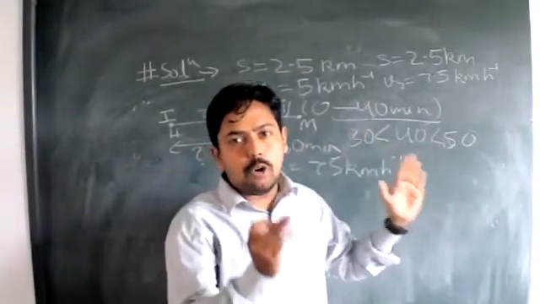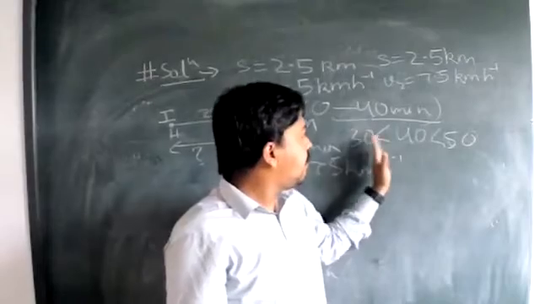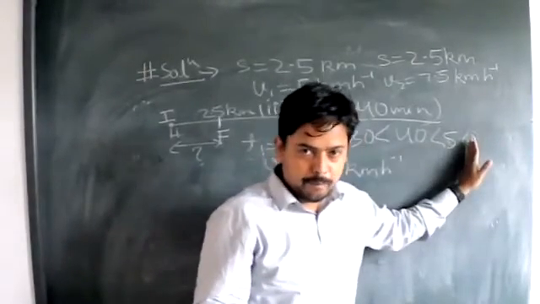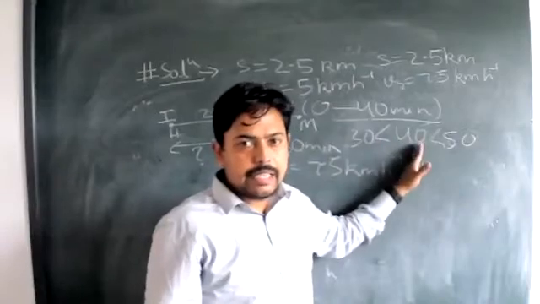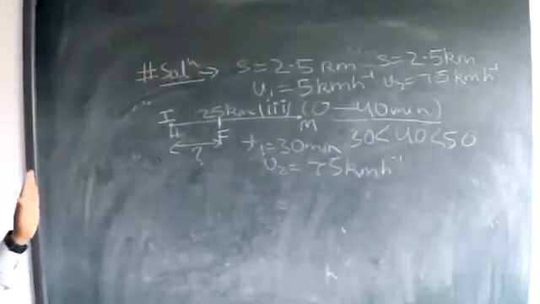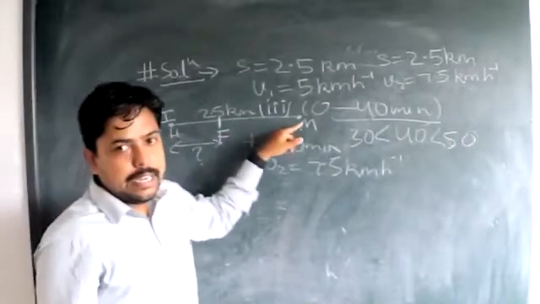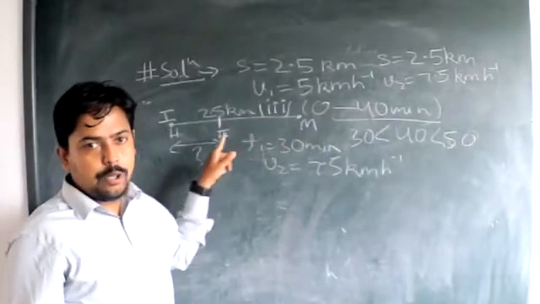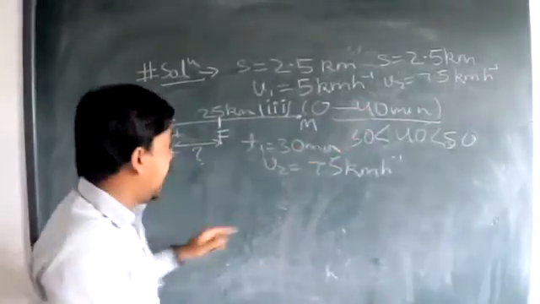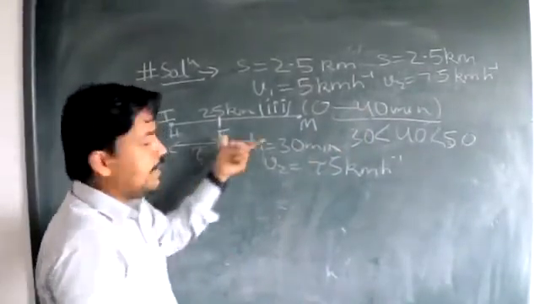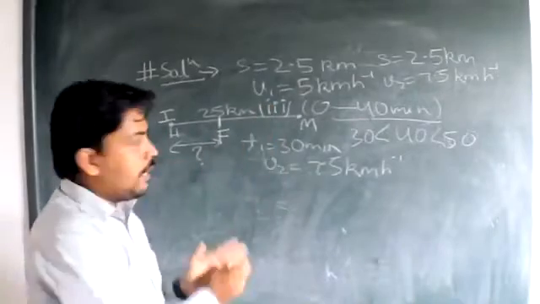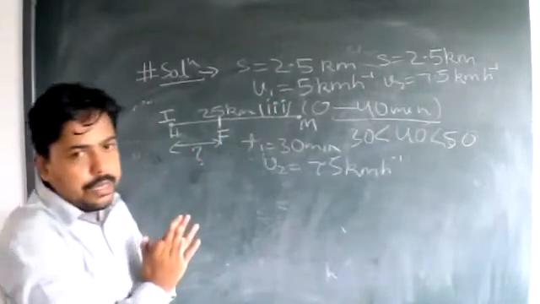So as a whole, we can see that this 40 lies just between what? 30 and 50. That means when our body is returning from the market to home, at the end of 40 minutes, he has just completed half of the distance. Now we need to cover 2.5 kilometer distance.